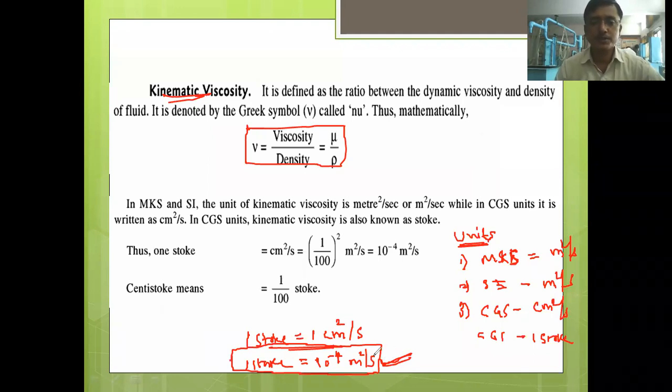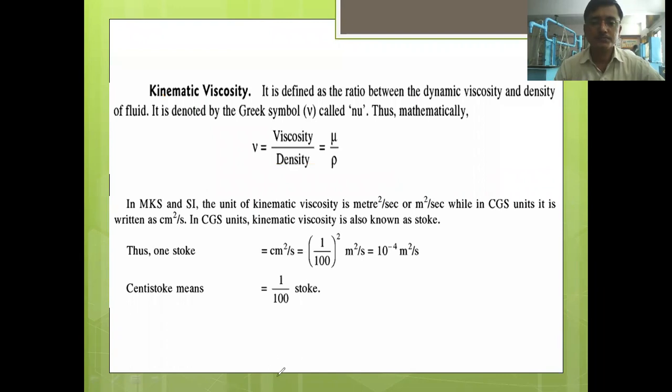So at that time you should be able to do the conversion, even if you forgot it. Suppose the kinematic viscosity of a fluid is given as 15 Stokes, and you don't know the conversion of Stokes to meter square per second, but you know that 1 Stokes is equal to 1 centimeter square per second. So at that time what do we have to do?